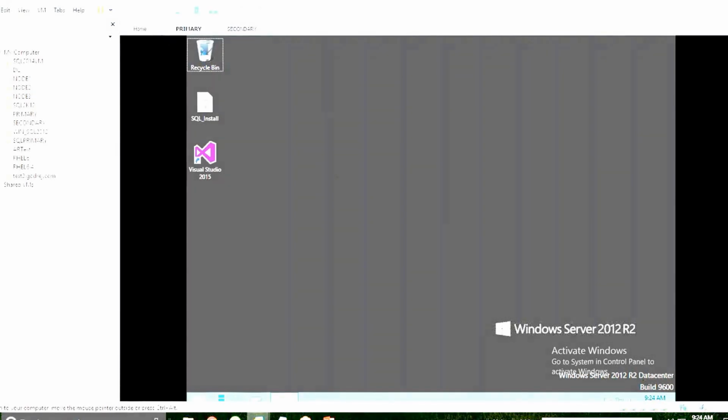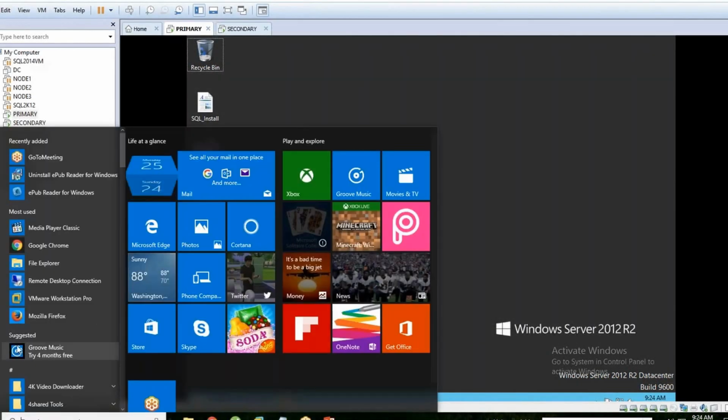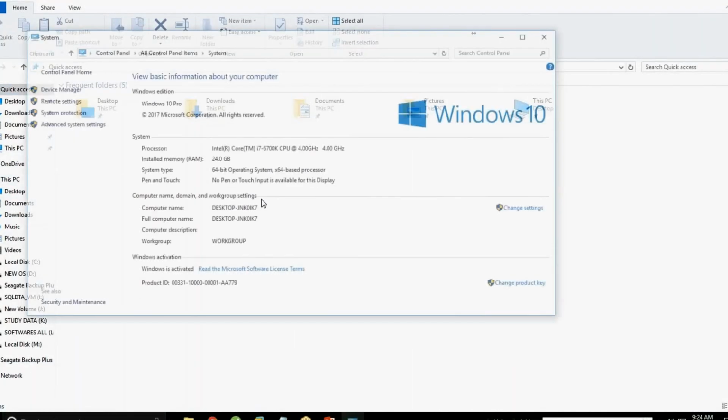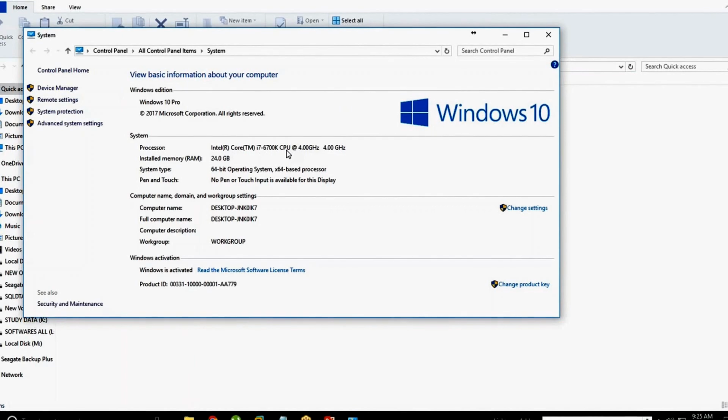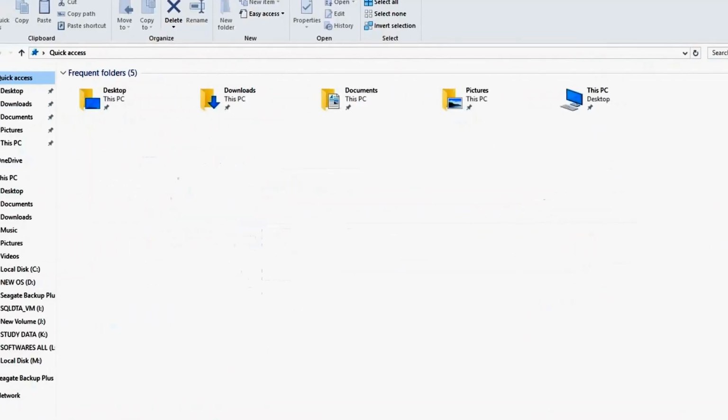This is our environment where we will continue, VMware, and this machine has around 24 GB RAM and good configuration in terms of CPU and processor, because this machine is specially for VMware.